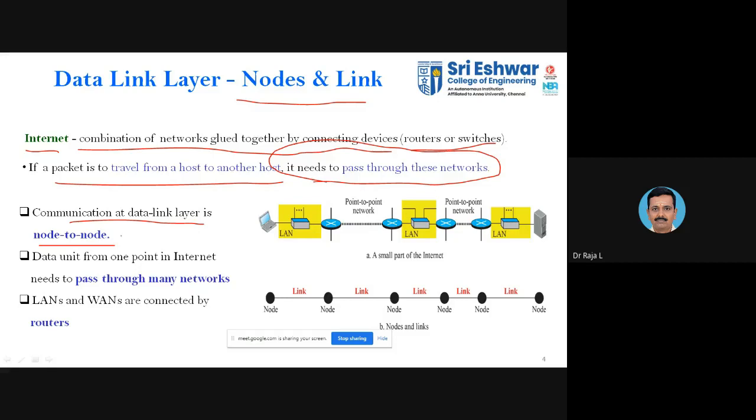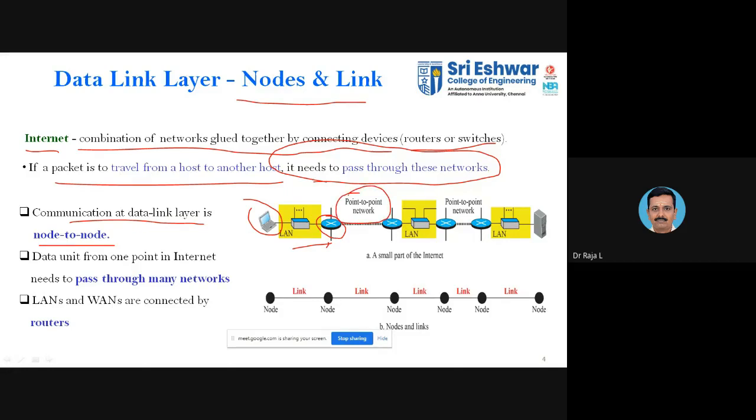So in the data link layer, all your communication takes place between node to node. This is your node, and this may be an intermediate node or intermediate device. Communication between these two is represented by a point-to-point network, which we already discussed.